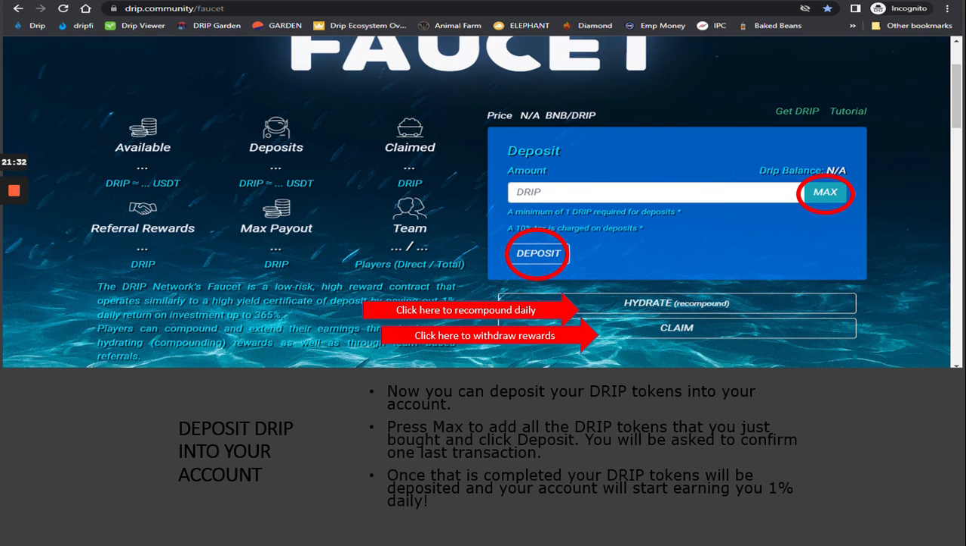After that, you'll start earning 1% daily in drip tokens. You can either rehydrate, which means hydrate and recompound, or you can claim your rewards. Your strategy is up to you. You can do it daily, twice a day, once every other day. You don't even have to compound. You can just withdraw, or you can just let it sit there. It's totally up to you.